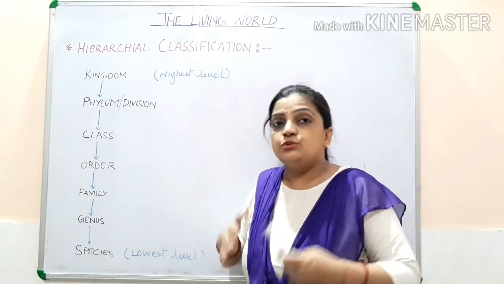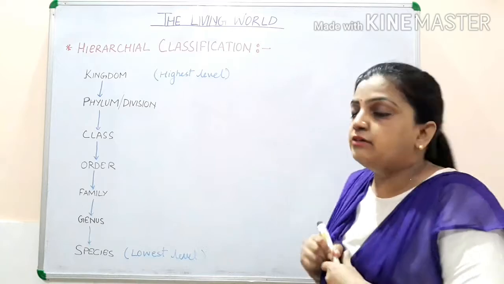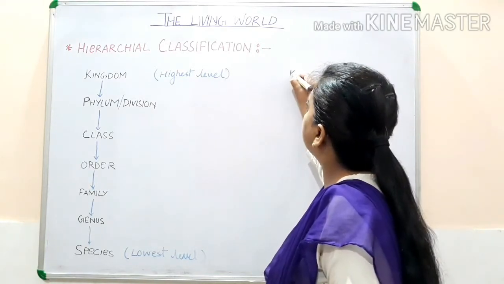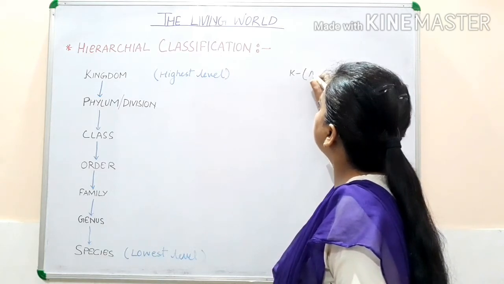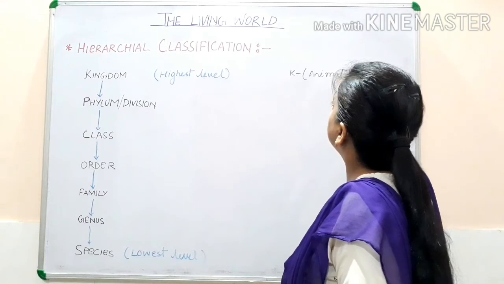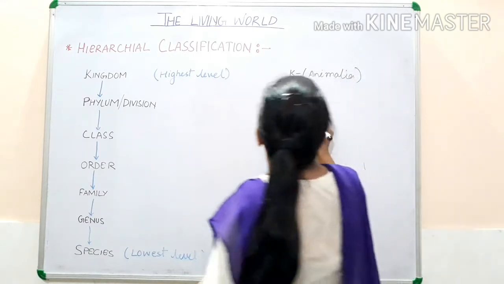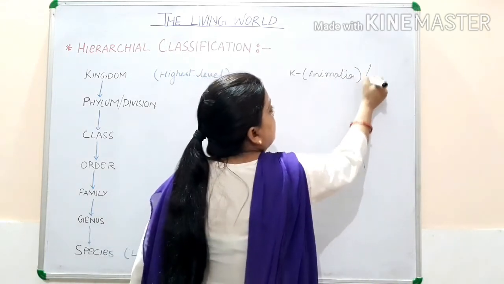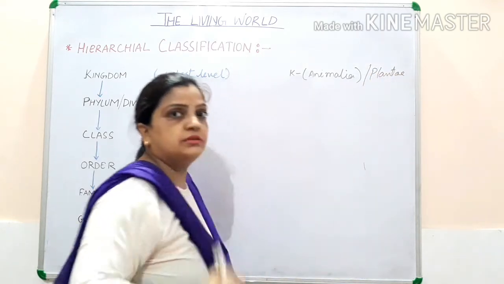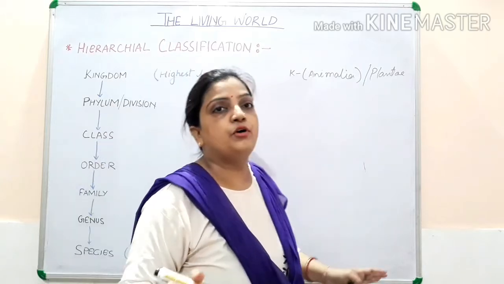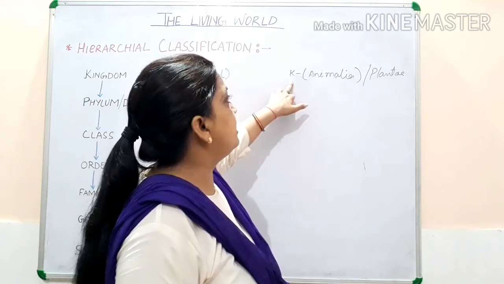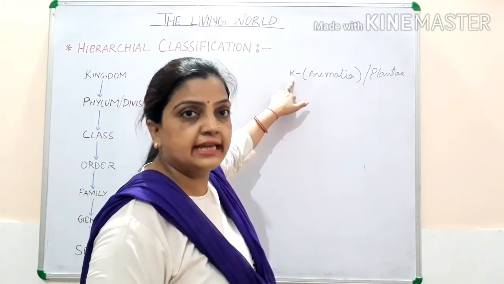Now children, to understand in a better way, if I am talking about kingdom, one kingdom we discuss is Animalia. This is one of the kingdoms. And another is Plantae. These are two types of organisms which we are keeping in the group of kingdom.